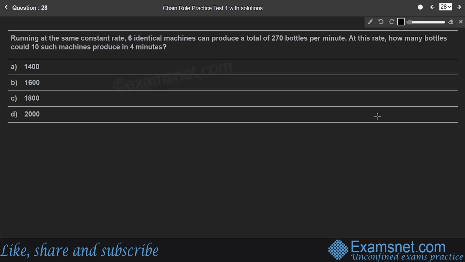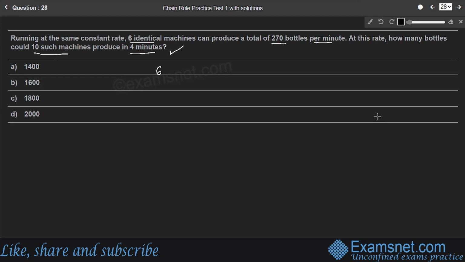Question number 28. Running at the same constant rate, 6 identical machines can produce a total of 270 bottles per minute. At this rate, how many bottles could 10 such machines produce in 4 minutes? So here, students, it is given that 6 machines can produce a total of 270 bottles per minute, right?